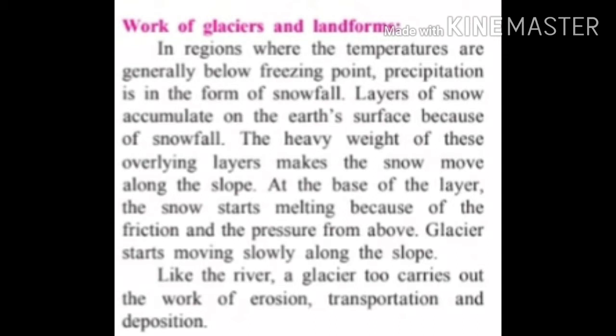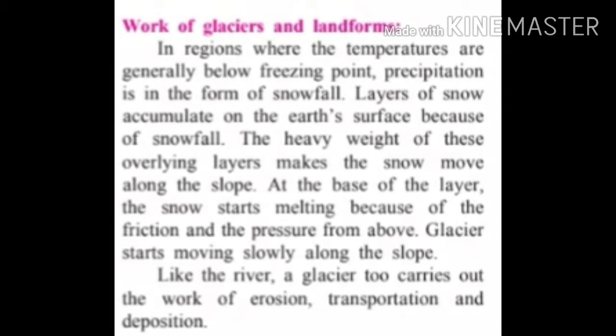When water droplets convert into small ice particles, layers of snow accumulate on the earth's surface because of snowfall. The heavy weight of the ice layers makes the snow move along the slope. At the base of the layers, the snow starts melting because of friction and pressure from above.